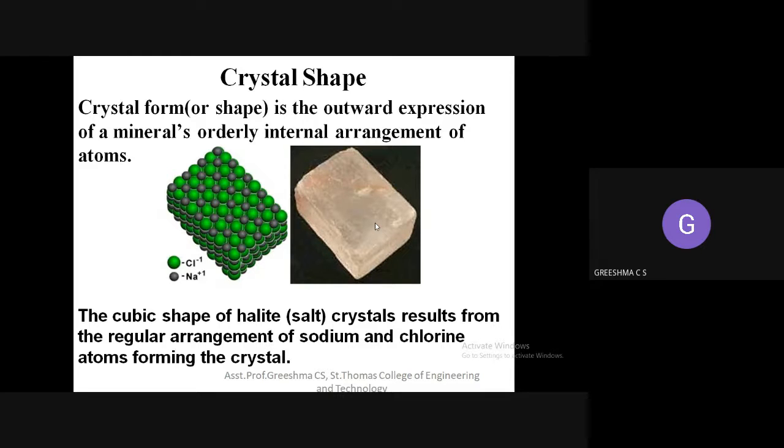Because of this internal arrangement of the atoms, you can say it is a solid hard material. So that is what crystal means. Crystal basically means the internal arrangement of the atoms. So that's the first one, crystal shape.